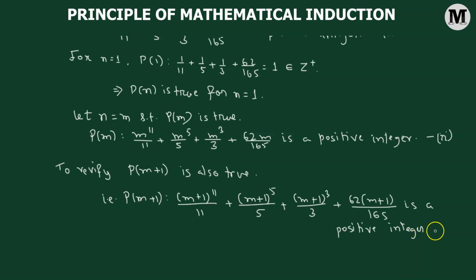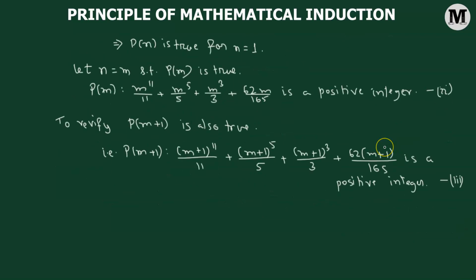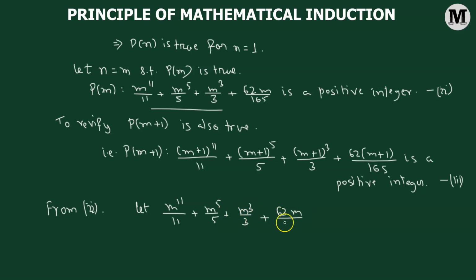Fine. Now how do we show that this is a true statement? In order to show this, we have to take the help of statement number 2. Since we have already mentioned that this expression is a positive integer, we'll suppose that m raised to the power of 11 over 11, added to m raised to the power of 5 over 5, plus m cube over 3, added to 62m over 165, let this be equal to some constant lambda, where lambda is a positive integer.